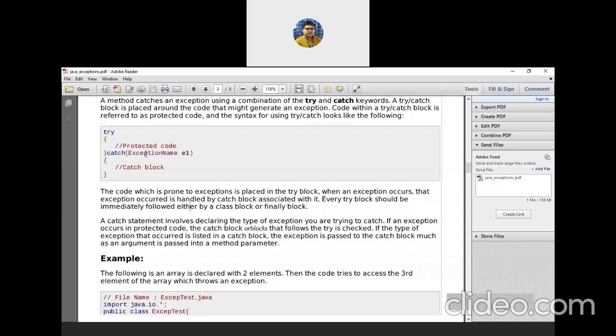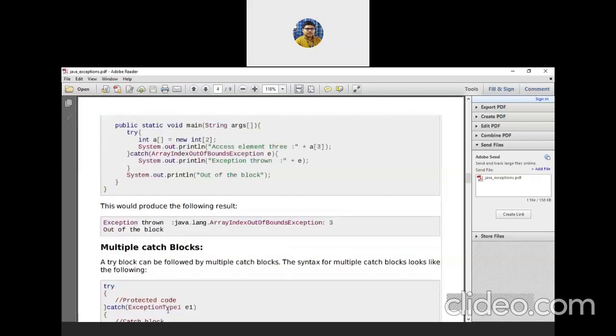Which type of exception can be termed as arithmetic exception? Suppose divide by 0. Divide by 0 is a type of exception, which is an arithmetic exception. So in that case you have to write ArithmeticException e1. Similarly, in this example, the type of exception that may occur here is ArrayIndexOutOfBoundsException.